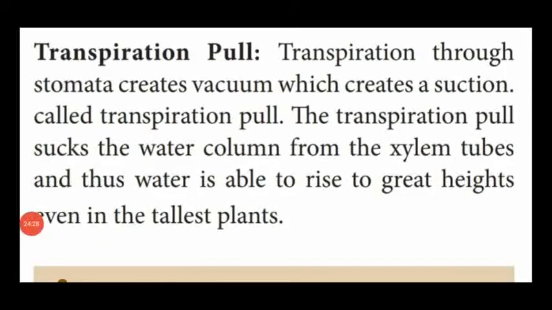Next one, transpiration pull. This is also another process which takes place in the ascent of sap, and it is the last process of the ascent of sap: root pressure, capillary action, adhesion and cohesion, then the last one is the transpiration pull. Transpiration through stomata creates a vacuum which creates a suction called transpiration pull. Suction means it creates a cavity to absorb the water molecules from the soil. That is said to be transpiration pull.